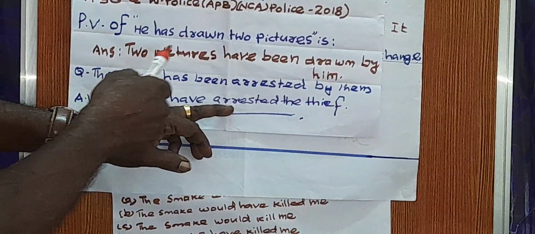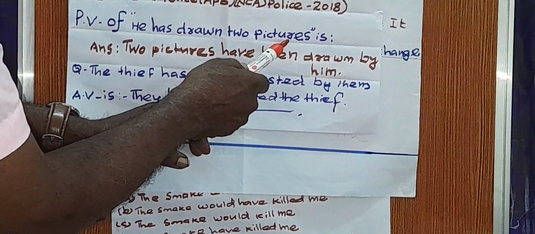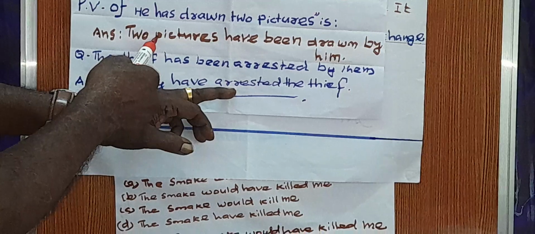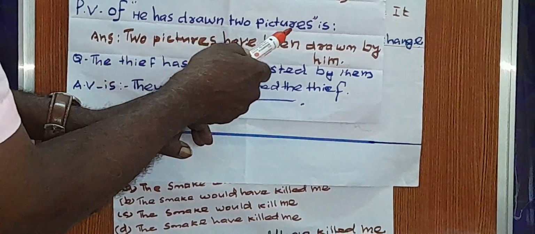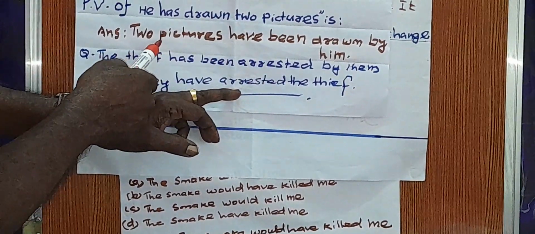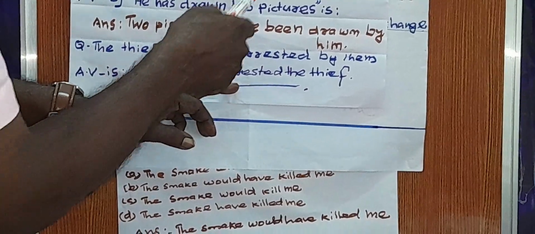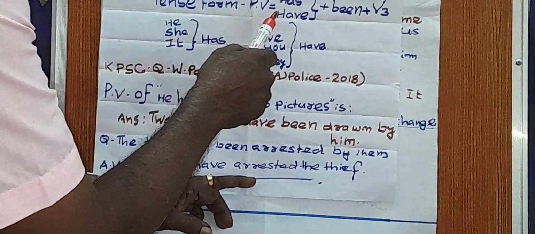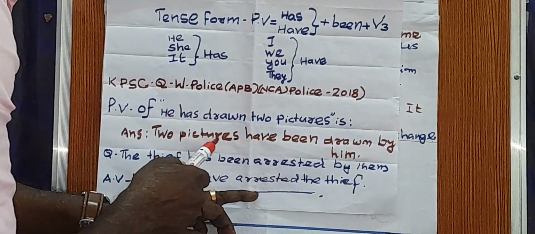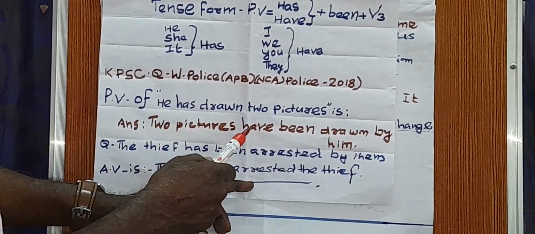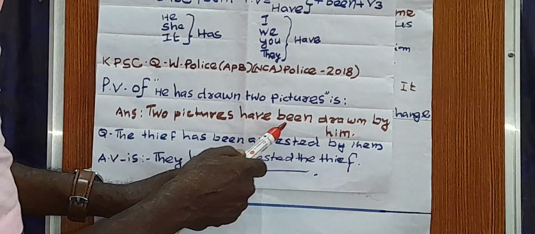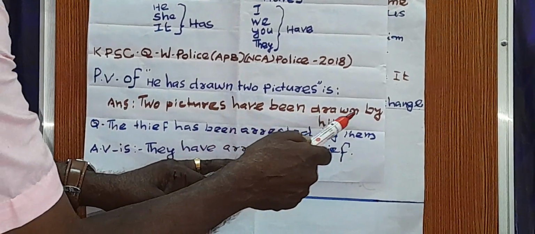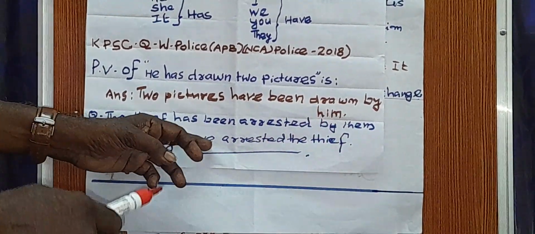You change, here two pictures is the object, and it comes as the subject. Then the passive voice formula is have or has. Two pictures is plural, hence we have to use have here, then been plus V3, by him.